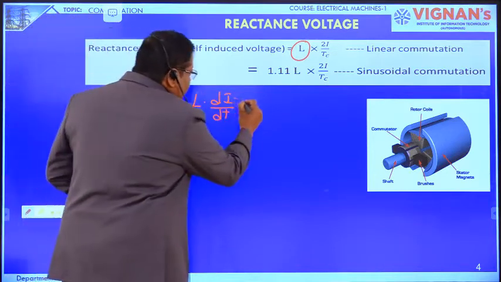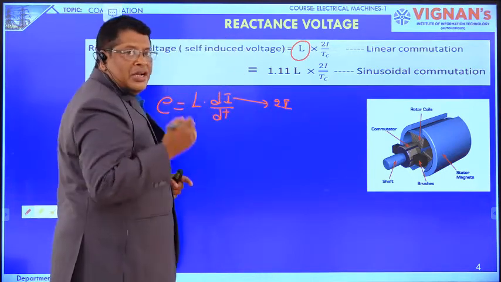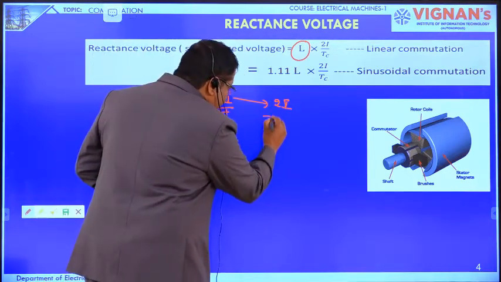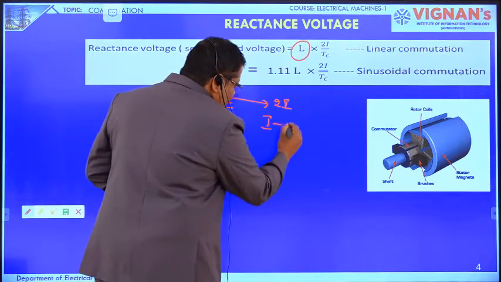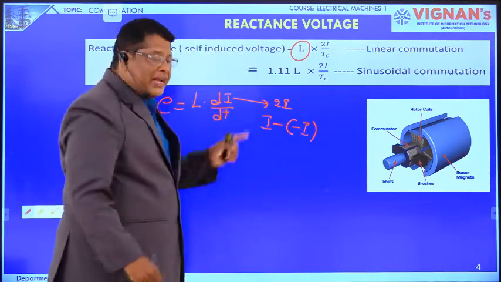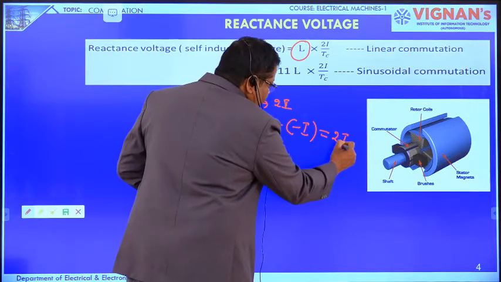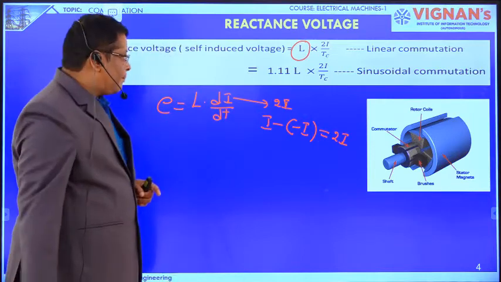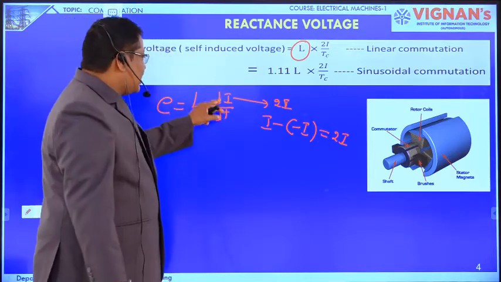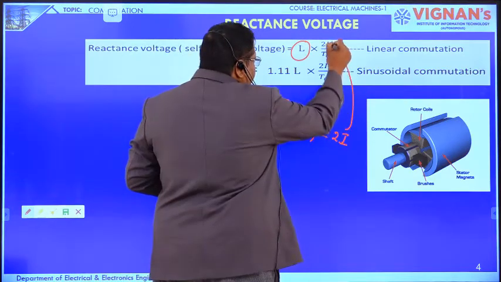The di value becomes 2I, because initially the coil is carrying a current of I amperes and the final current in the coil becomes minus I amperes. Now this value becomes 2I amperes. That's why the di value becomes 2I, which we have taken in the numerator.